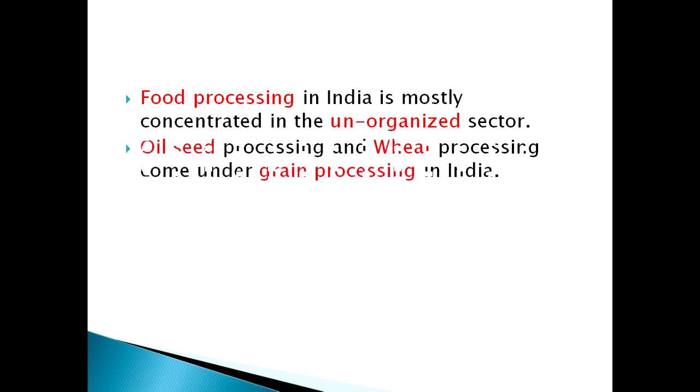Okay. The next point is oilseed processing. Both oilseed processing and wheat processing come under grain-seed processing in India. In India, grain-seed processing mostly consists of products like rice, wheat, maize, barley, and millets. They constitute about 40% of the food sector, and in India we have classified oilseed and wheat processing as grain processing. So they might give an MCQ. Please select what comes under grain processing in India. You need to select oilseed and wheat processing, which comes under grain processing in India.